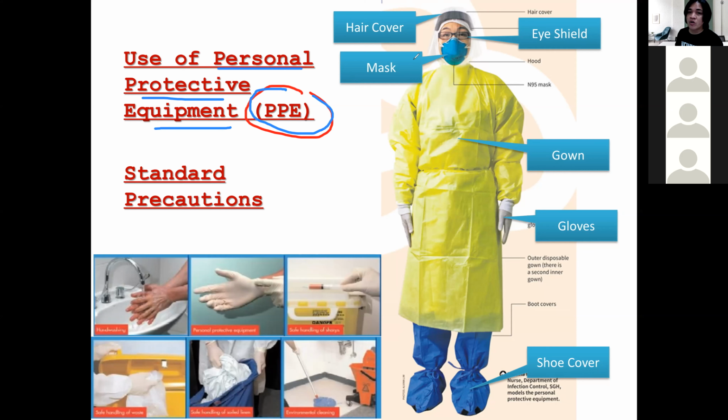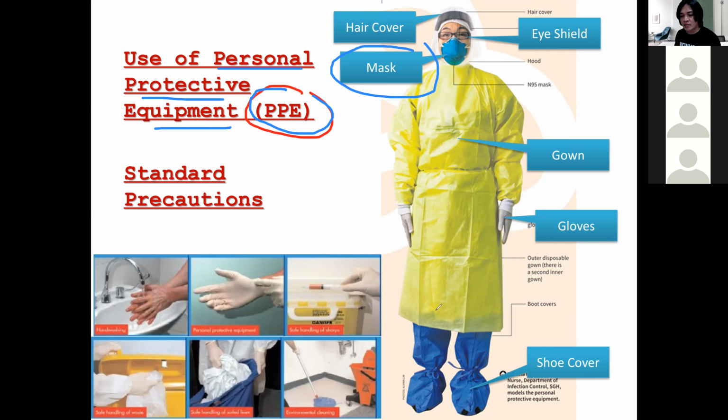And we have the most common, the mask. All people are wearing masks now. That is one example of PPE. And the very purpose of a mask is what? The very purpose of a mask is to protect against transmission of microorganisms through droplet or airborne. That's why you put a covering. Another one is gown.